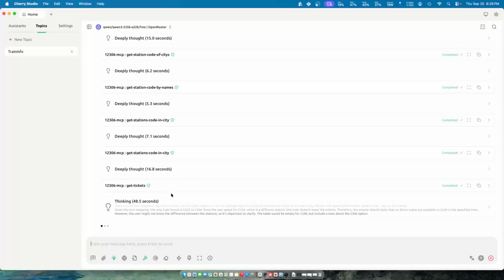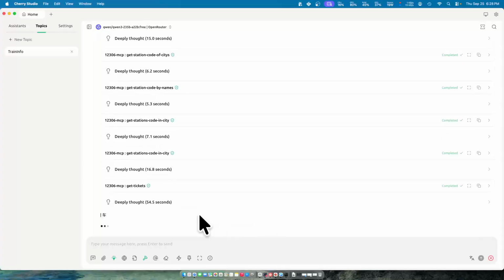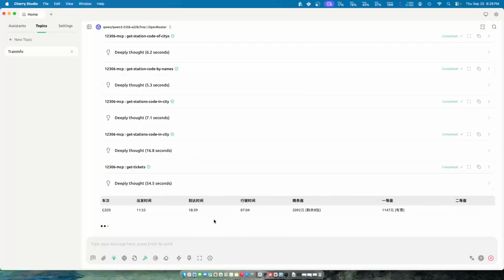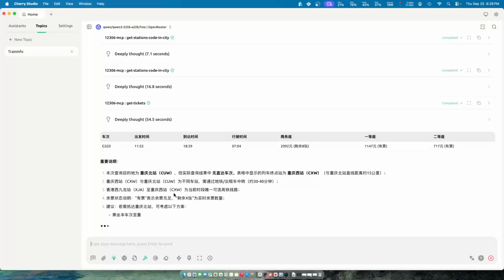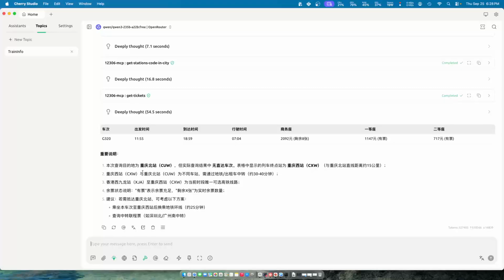And I am coming back to here to see whether it has finished or not. Oh, I think it takes pretty long because the thinking process is trying to think through all the scenarios, because as I mentioned before, there is no direct train to the station that I want, which is the North Station. They told me the only direct train to go there is to the West Station. They really tell me in that way. So then they will also tell me I need to prepare for other transport. Why not I ask it, please translate the above into English.